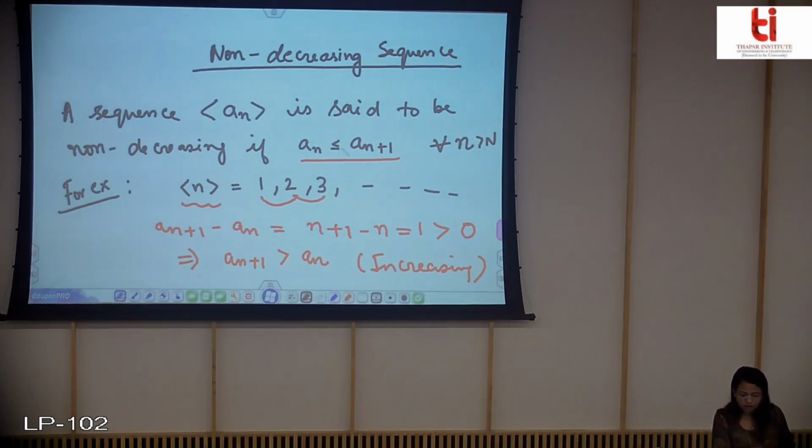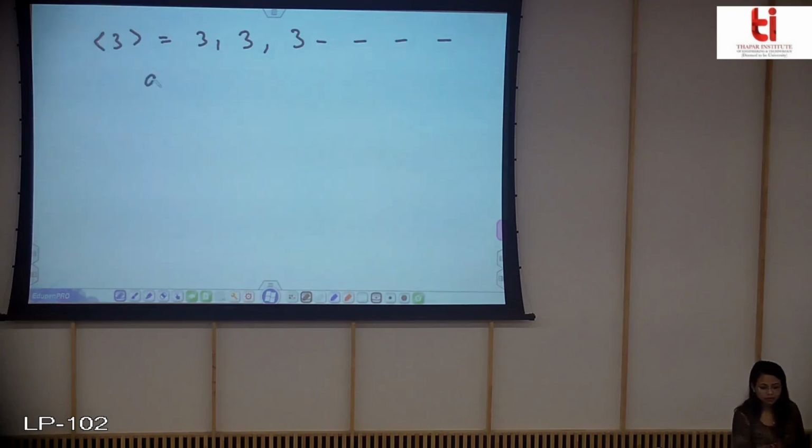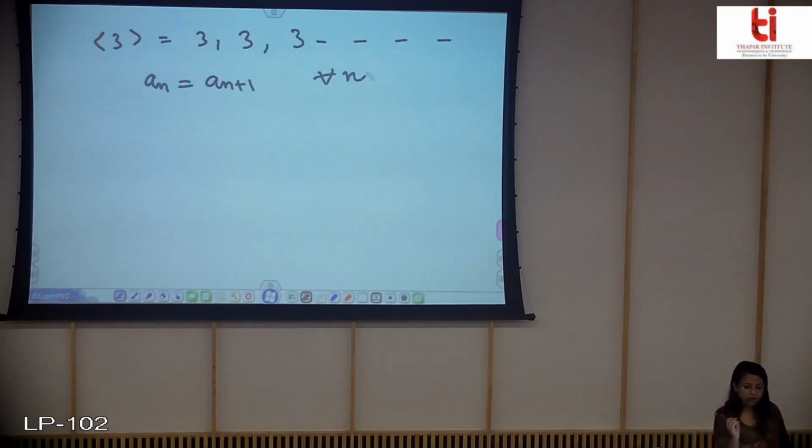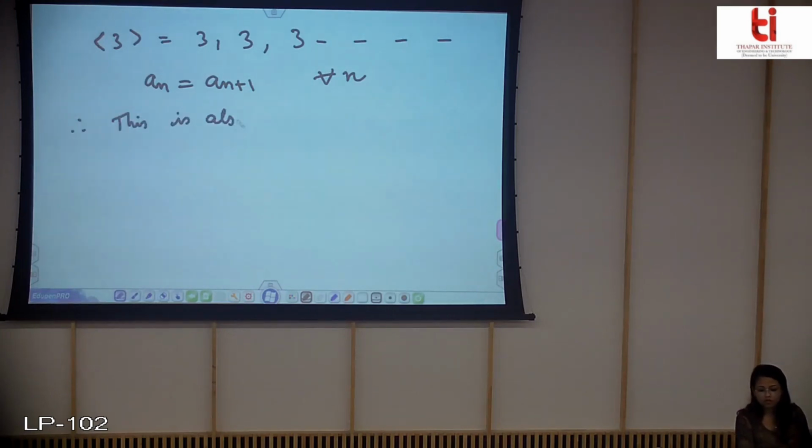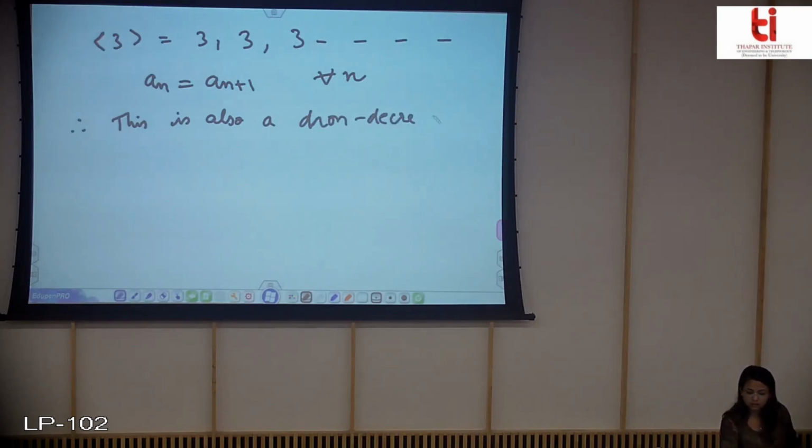Now in this case, this constant sequence, you can see that an is equal to an plus 1 for every n. So this also comes under the non-decreasing, therefore this is also a non-decreasing sequence.